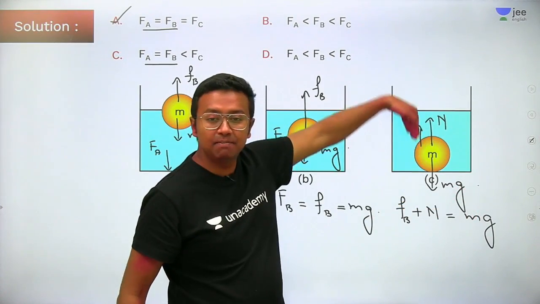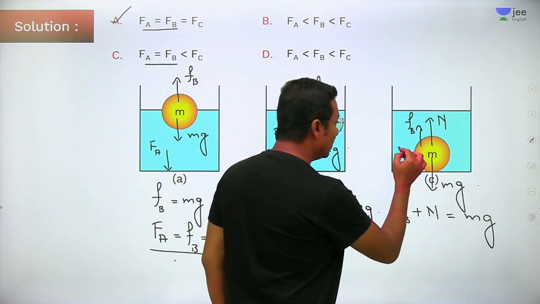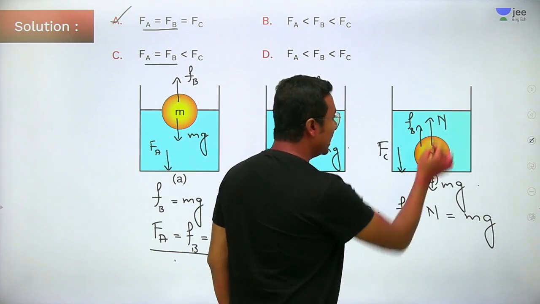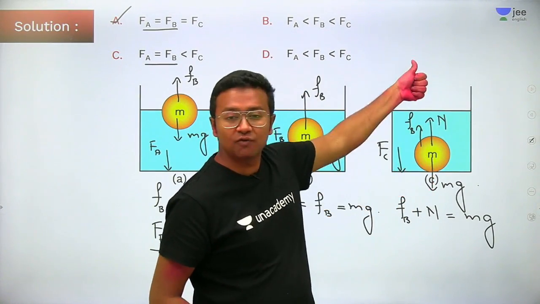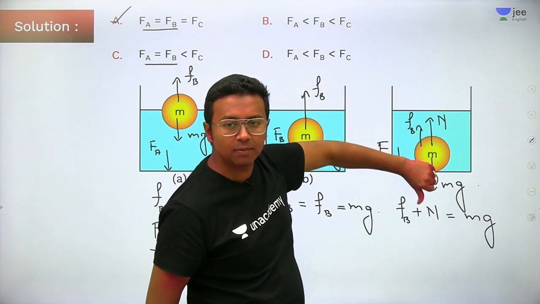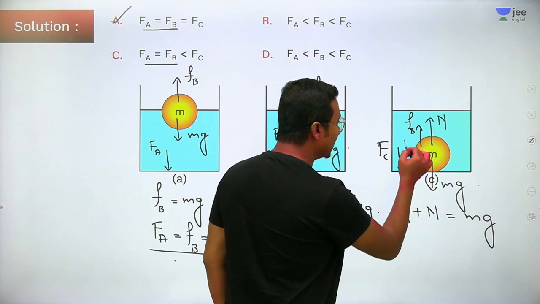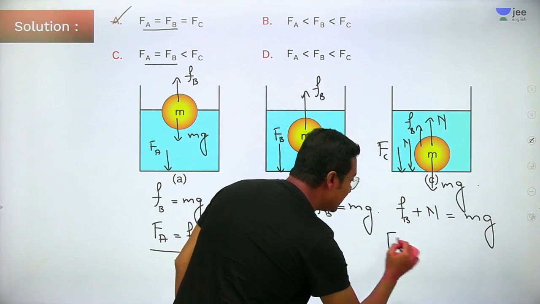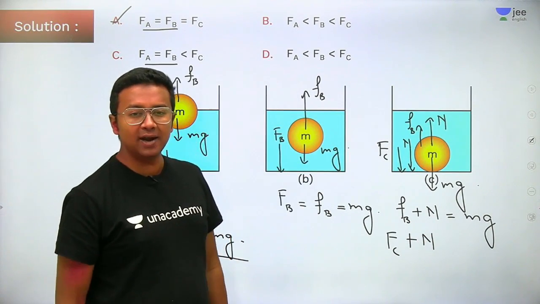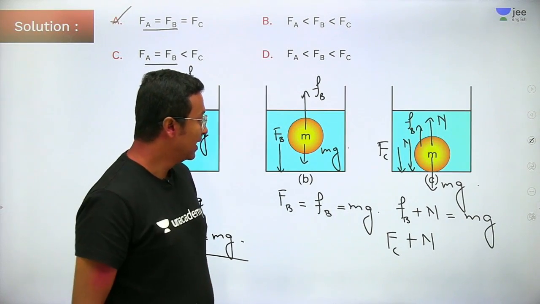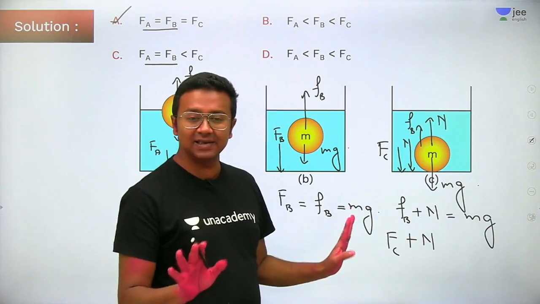Now if you look at the base, what are the forces acting on the base of the container? It will be FC plus, if the ball is being exerted by a force of normal reaction in the upward direction, the same normal reaction will be in the downward direction. So the net force will be FC plus normal.